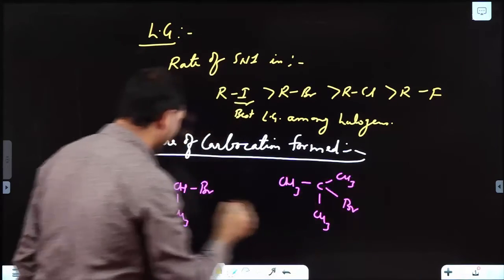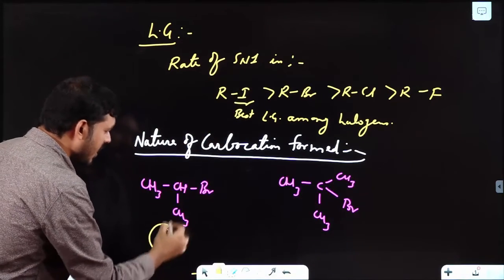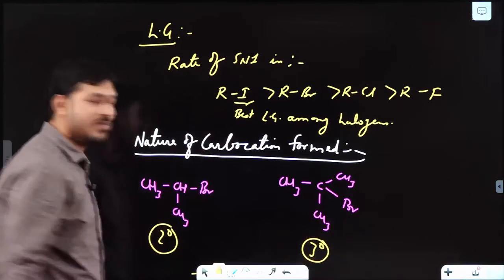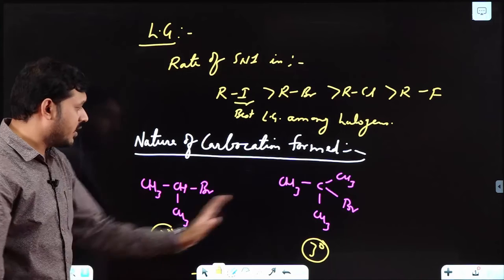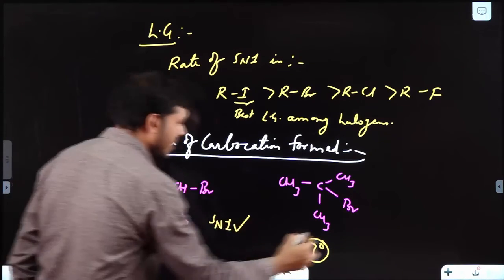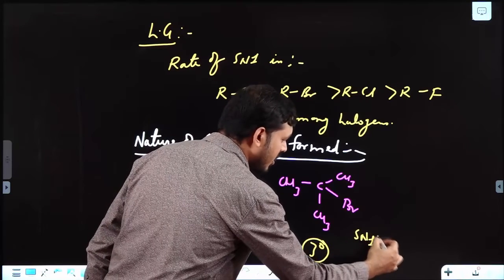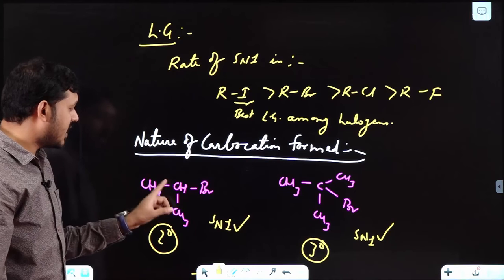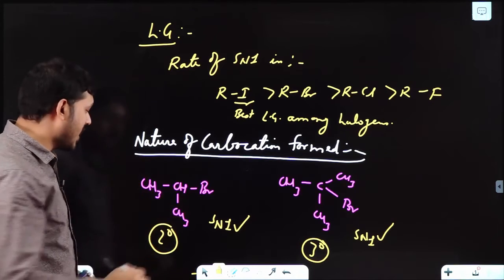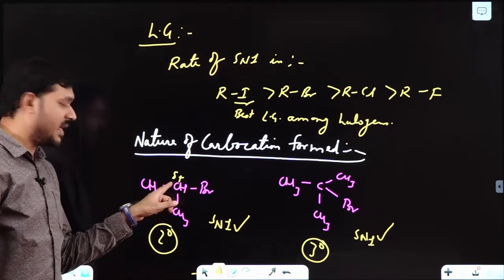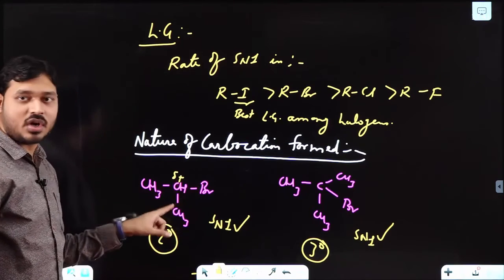See, here it is a 2 degree alkyl halide, here it is a 3 degree alkyl halide, bromide actually. In these two cases SN1 can occur, right? But the carbocation generated here will be a 2 degree carbocation, with delta positive and finally a plus charge, having 6 alpha H on the carbocation.